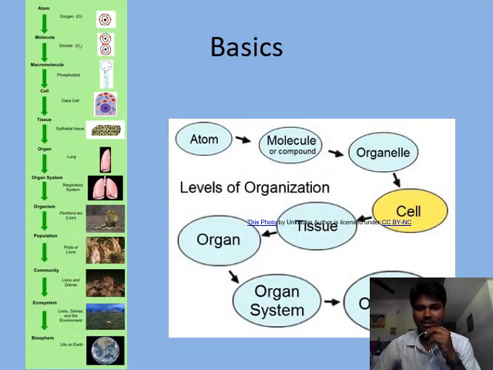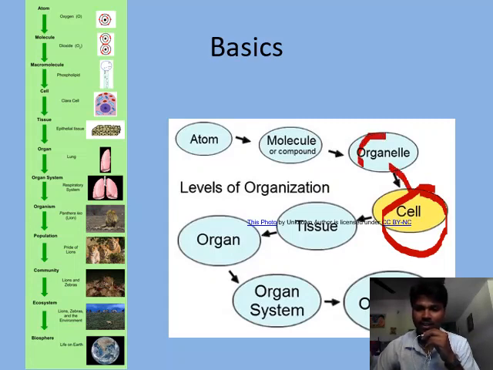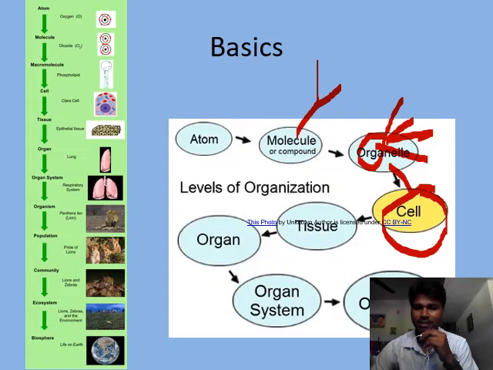Let us get into some basics we have learnt in the first year. Here is a cell, the structural and functional unit of life. In the ultrastructure of the cell, we find cell organelles like ribosomes, mitochondria, endoplasmic reticulum, Golgi complex, all of these. And organelles are made up of biomolecules like proteins, carbohydrates, and fats. And molecules are basically again made of atoms. A group of cells carrying out a similar function is known as a tissue, and tissues make up an organ.